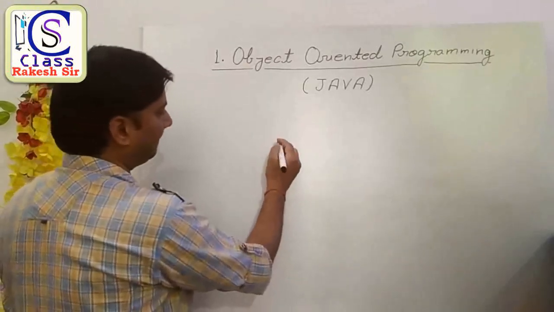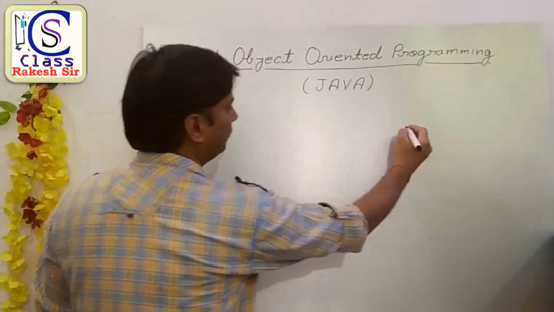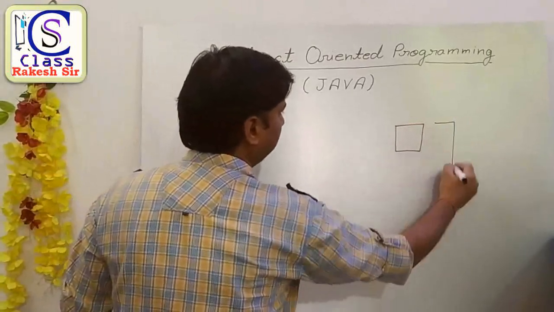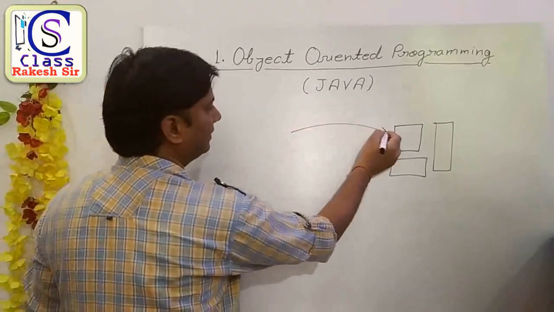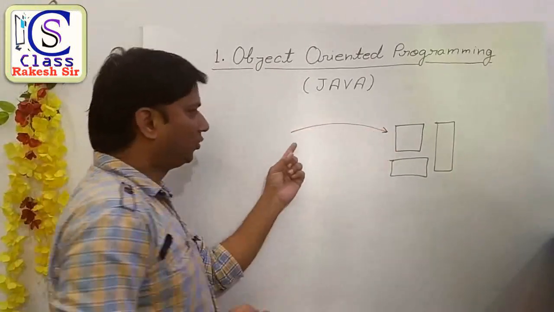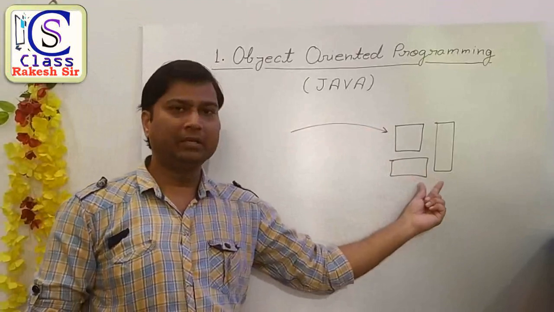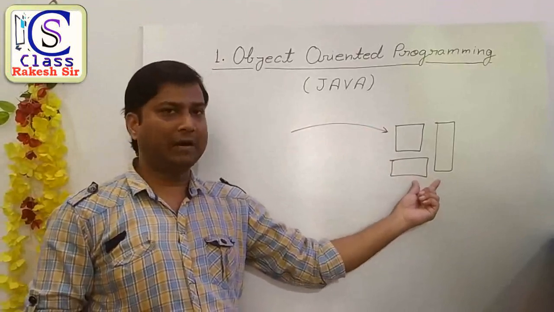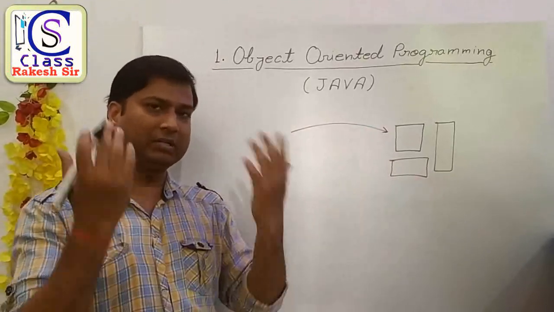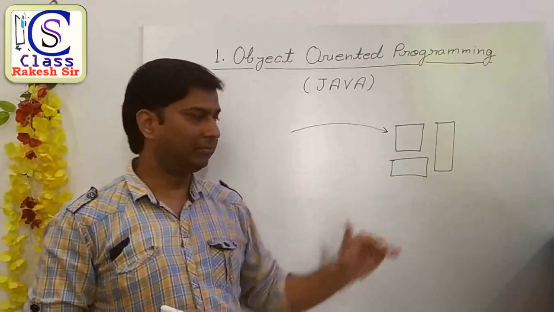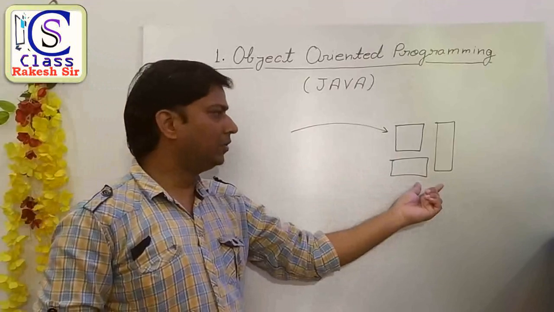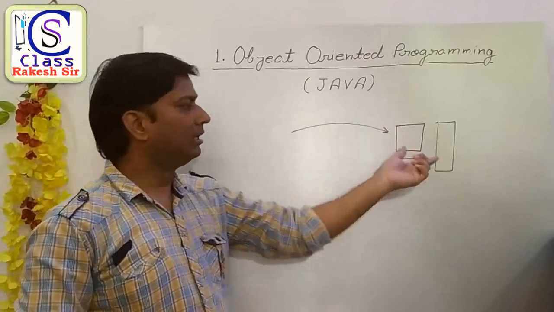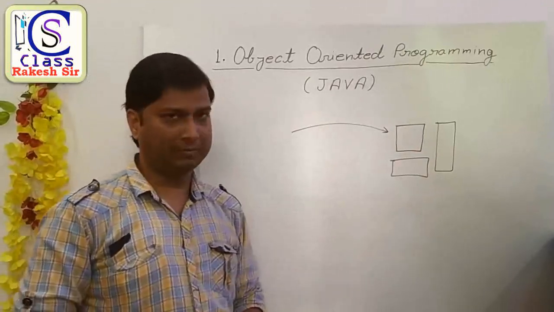If any person wants to communicate with this computer system, you know that the computer cannot listen. The computer has a property of reading. The computer only reads the information, and I am going to send the instructions to the computer system.